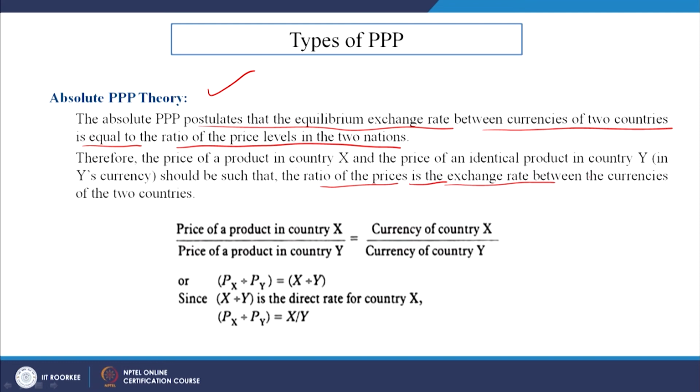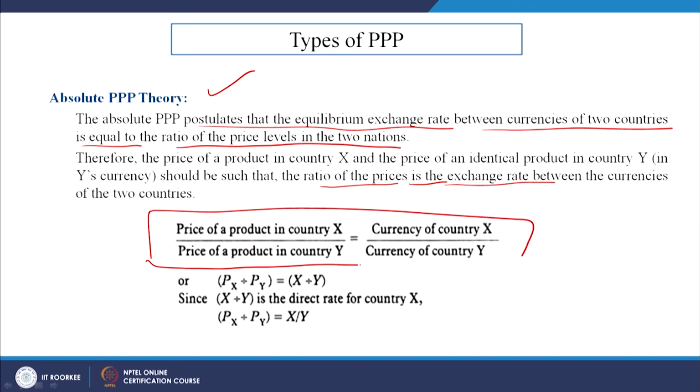Now, what is it saying? Let us see. The price of a product in country X divided by the price of a product in country Y is equal to the value of the currency of country X divided by the currency of country Y. Here we mean the value, or Px divided by Py is equal to X divided by Y. Since X divided by Y is the direct rate for country X, Px divided by Py is equal to that, so you can understand. So, this is important.